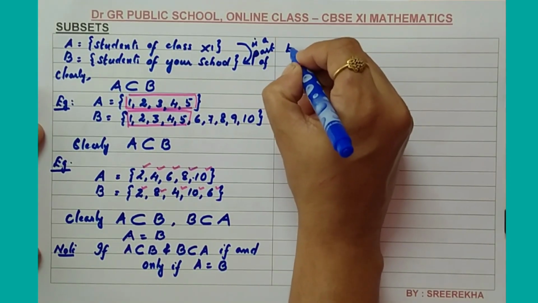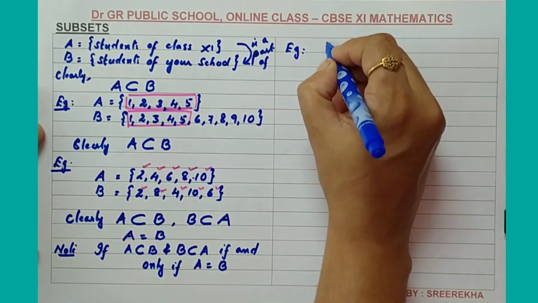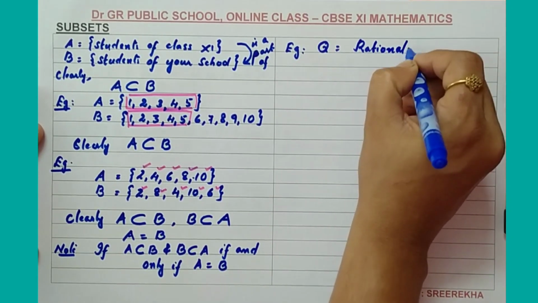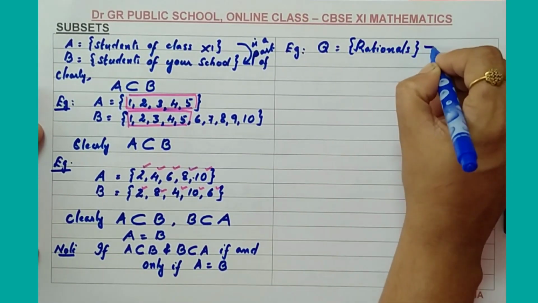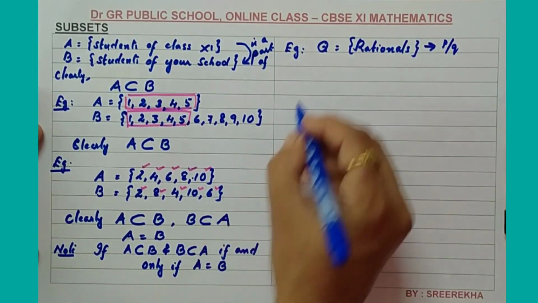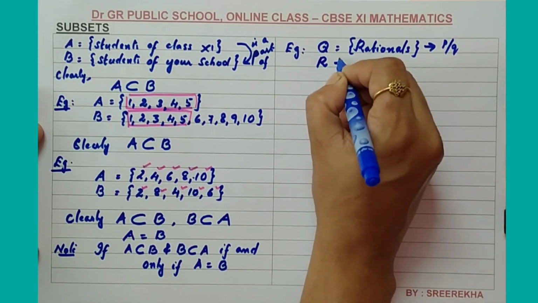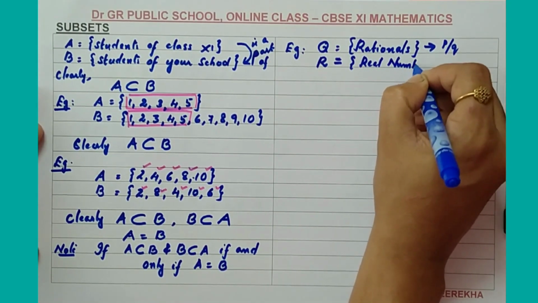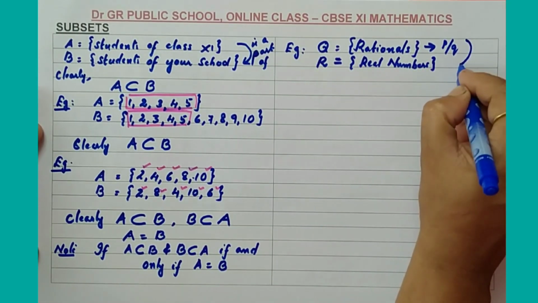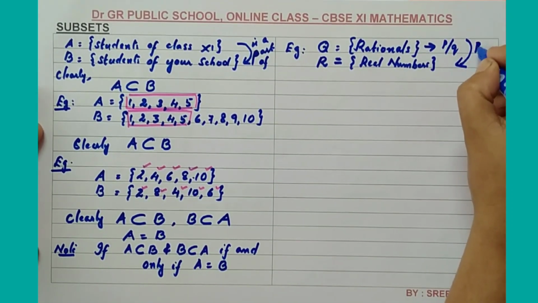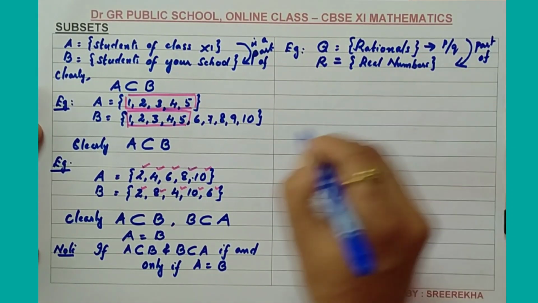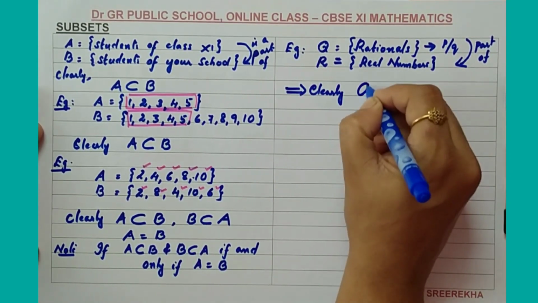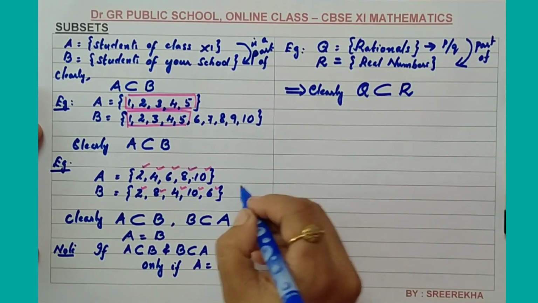Consider another example. Let Q be the set of rationals. You know what rational numbers are? Rational numbers means numbers of the form p by q. And let R be the set of real numbers. Clearly, you can say that the set of rationals is a part of the set of real numbers, or from this, you can say that clearly Q is a subset of R.